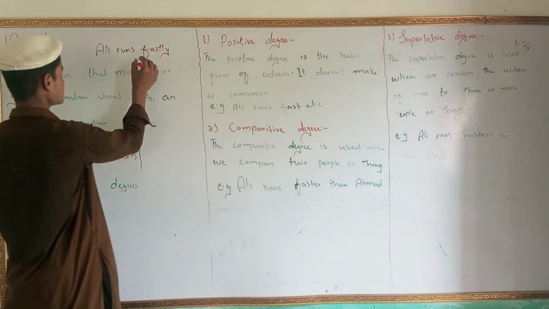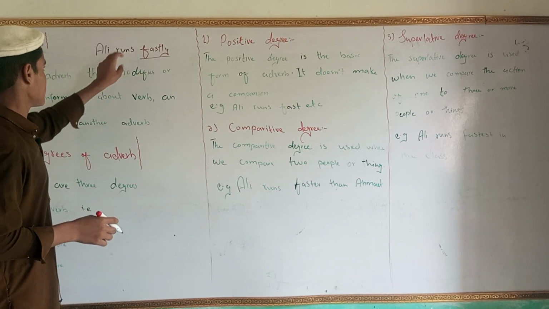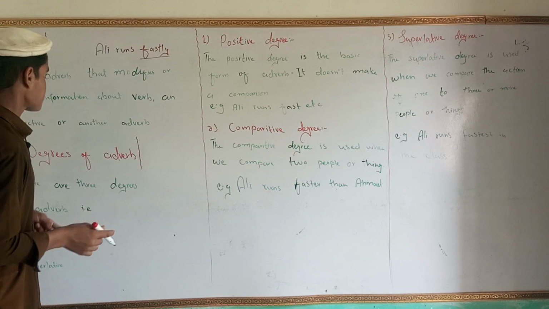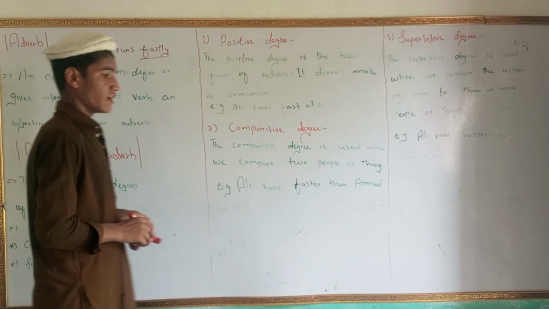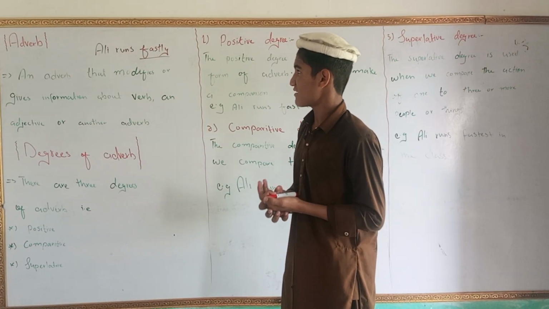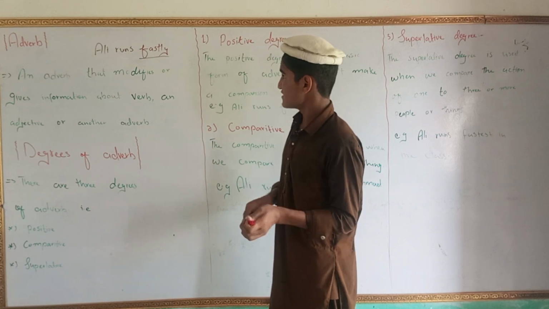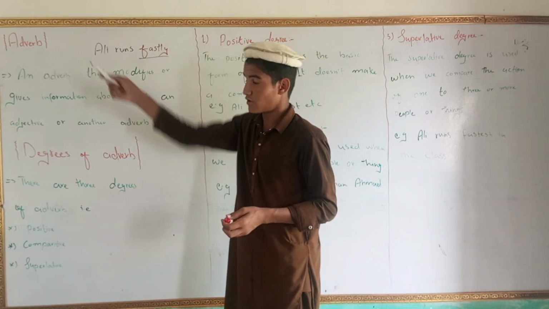So in this sentence, firstly is the adverb. Adverbs are those words which modify or give information about a verb.